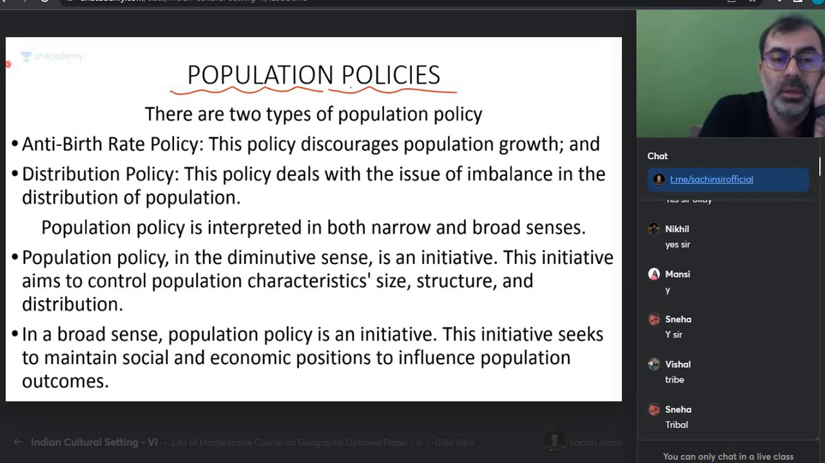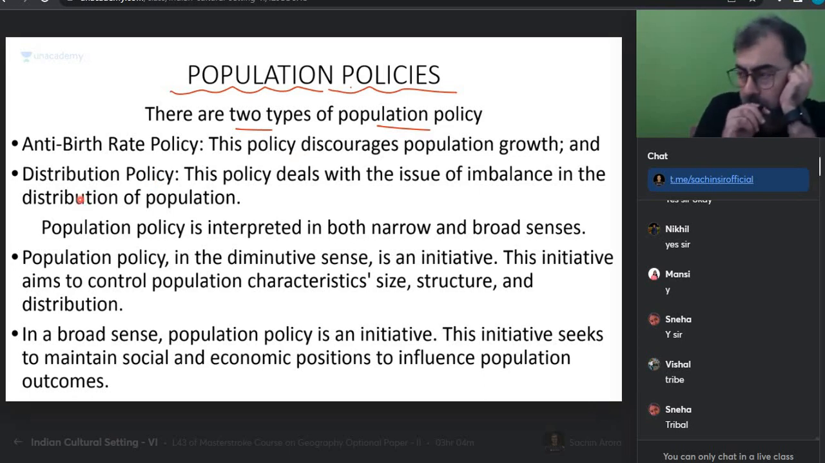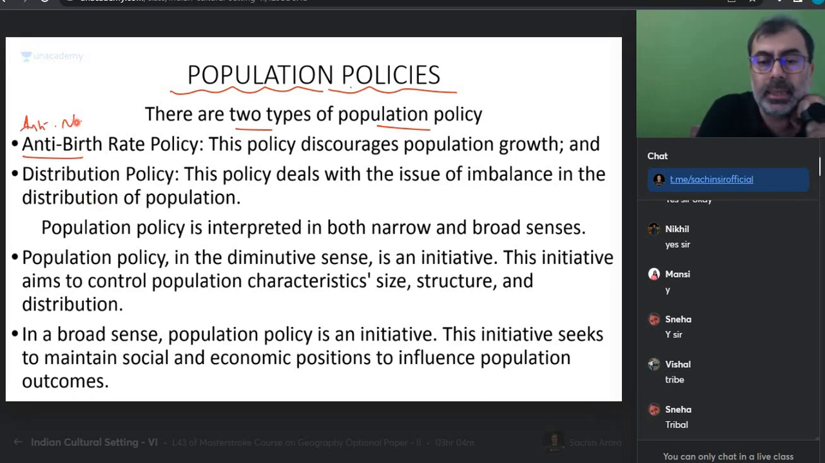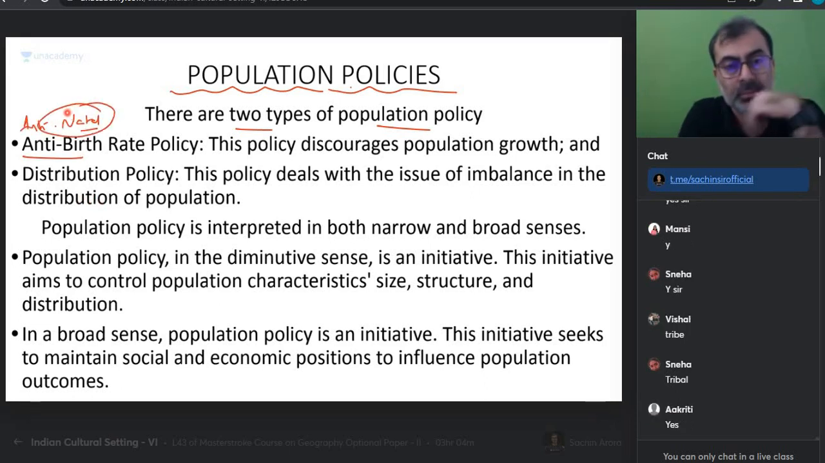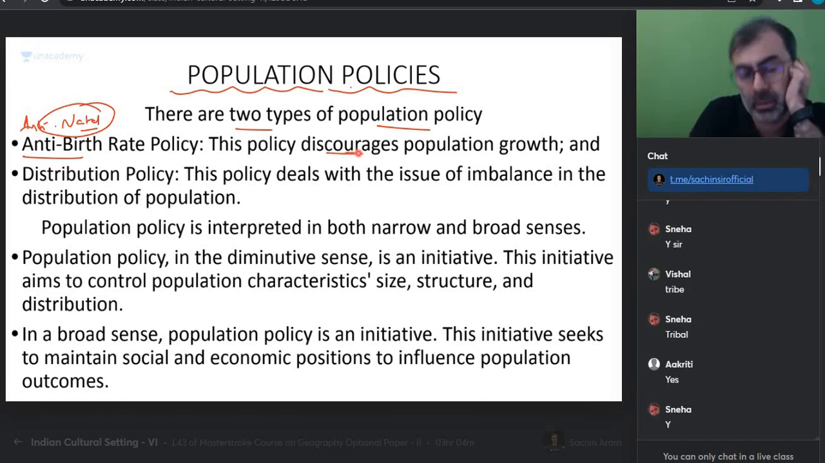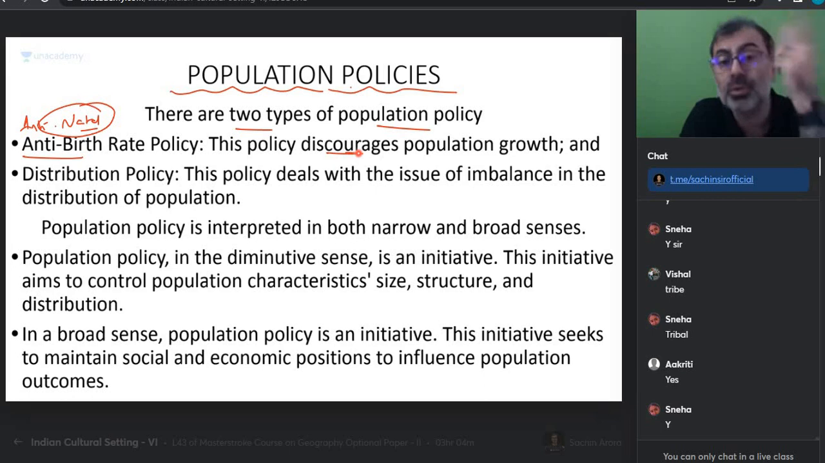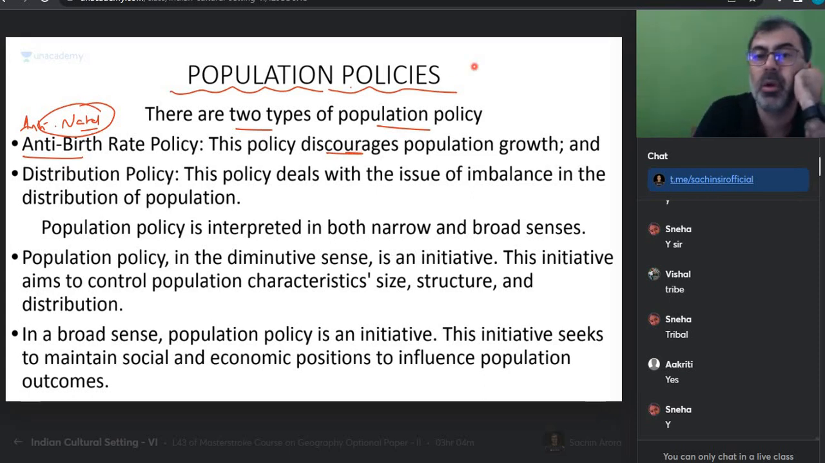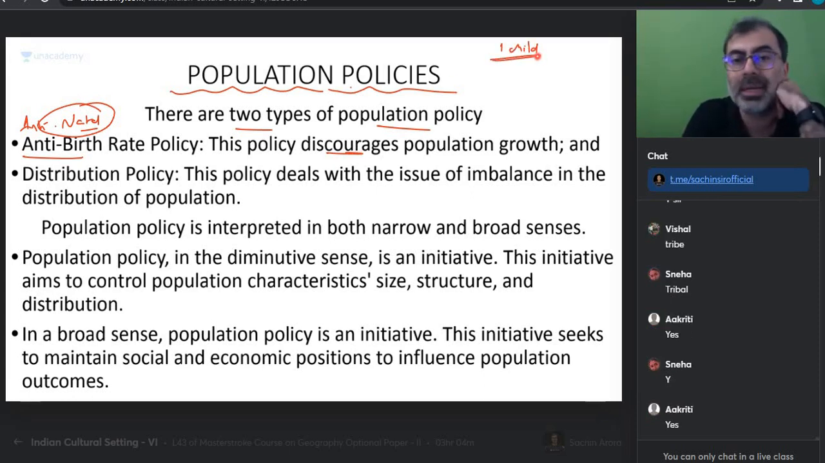That is very important. There are two types of population policies. I've already told you. Remember, one is pronatal, the other is antenatal. Antenatal means anti-birth. This policy discourages population growth. India has antenatal. China also has antenatal, but China's antenatal population policy is coercive also. One child. One child now. It is not like that here.